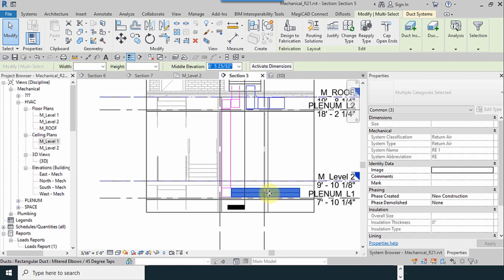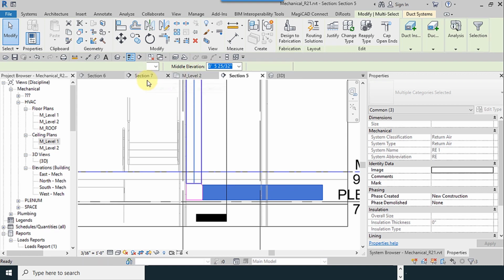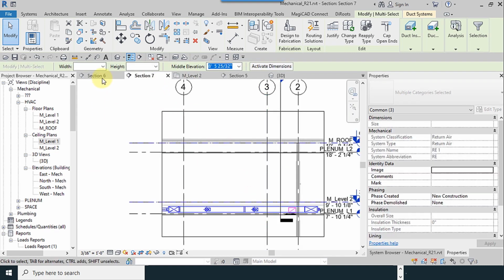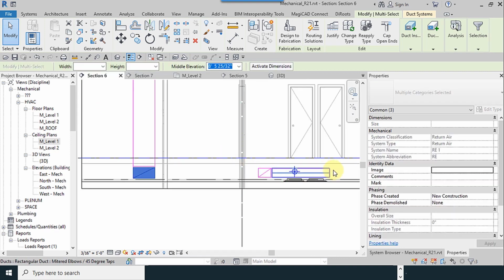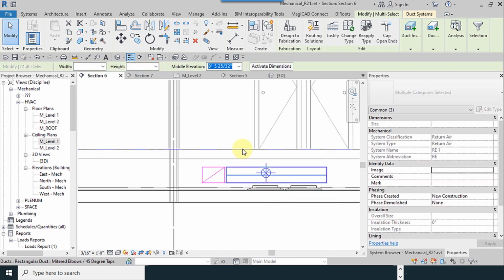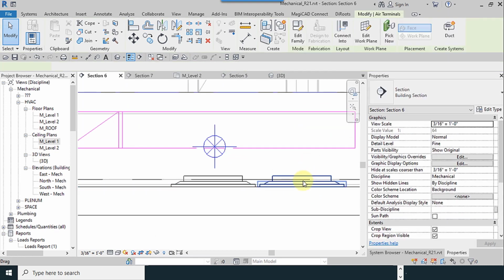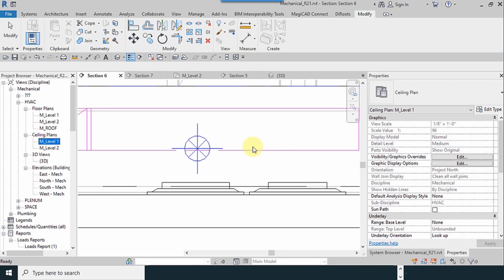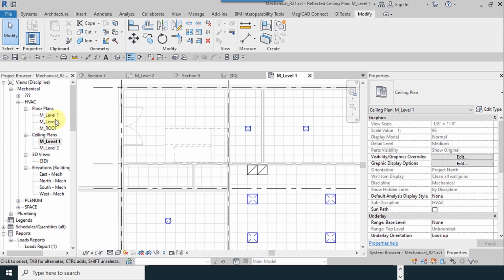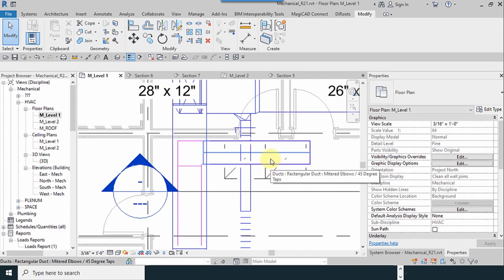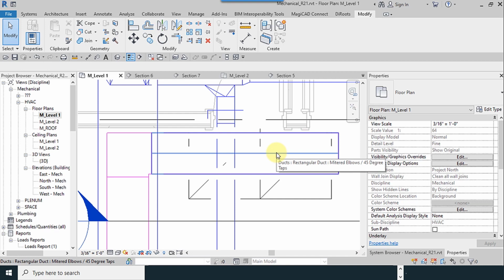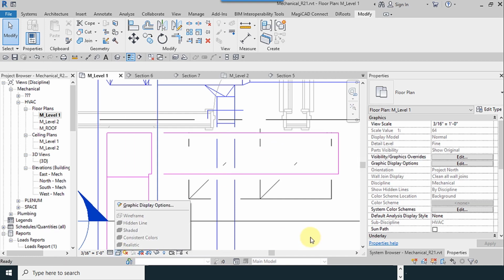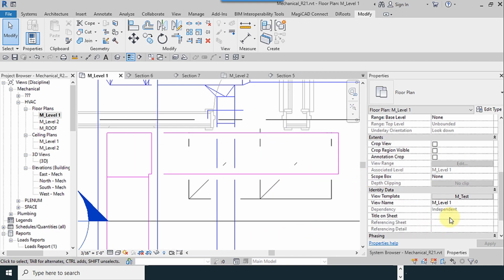Without clicking on anything, I go to section 7 and check section 6. They are here, and I move them with the keyboard arrow keys. And I temporarily move it upward. I must be sure that they are aligned. They are not aligned. Okay, it makes an error for us.